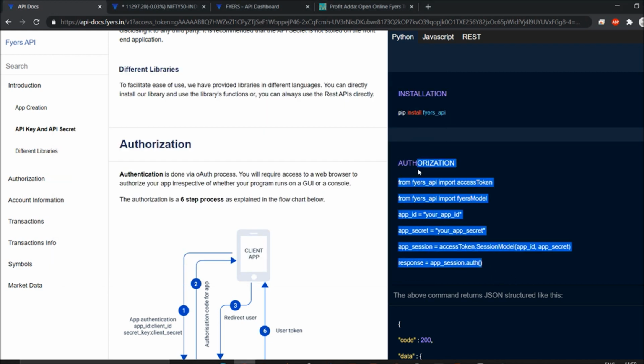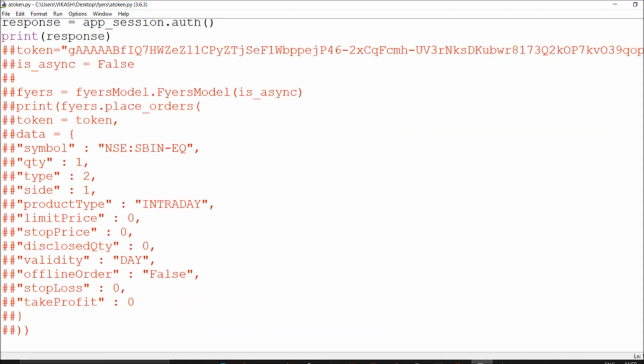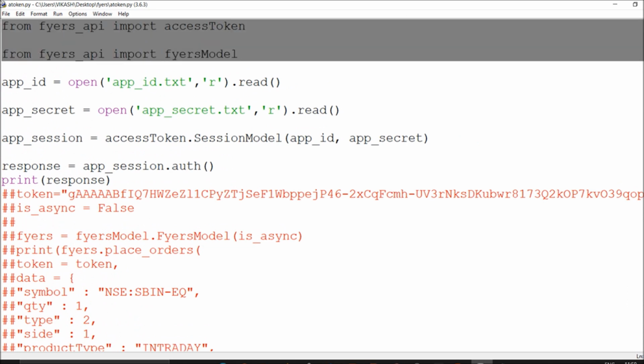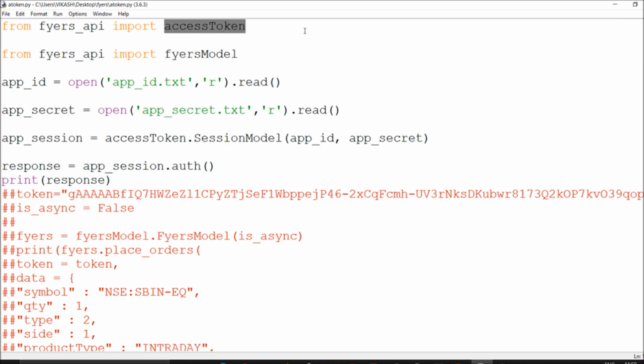So you can straight away copy, or you can follow my process. I'll just give you a presentation. After installation, you will receive this module, the access token, and the files model will be there.